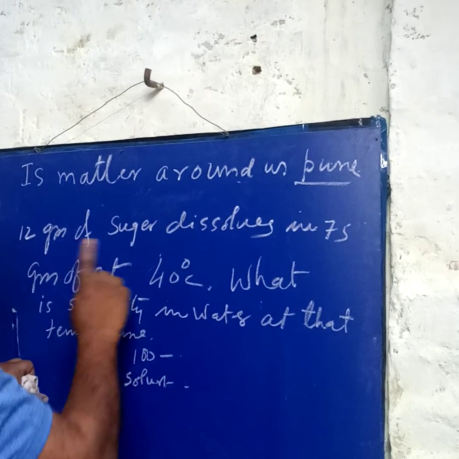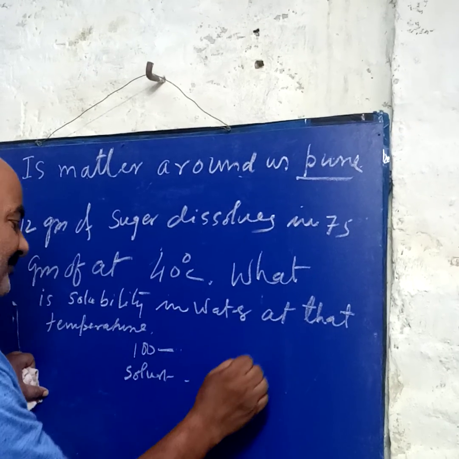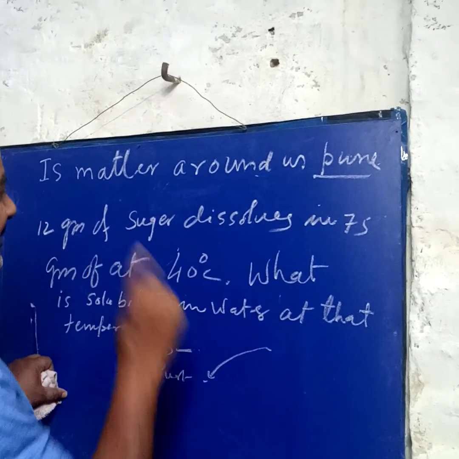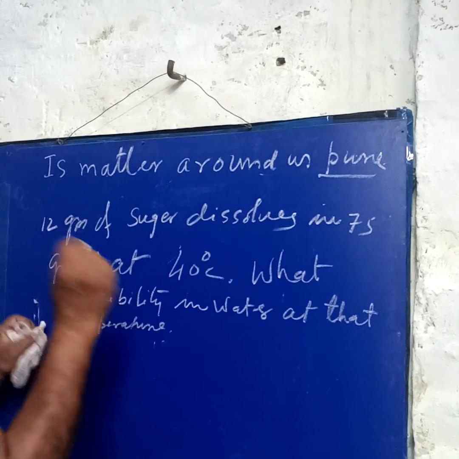That's why solubility means, in a fixed mass of 100 gram of solvent, how much solute will dissolve and make a saturated solution. Otherwise, that is not solubility.